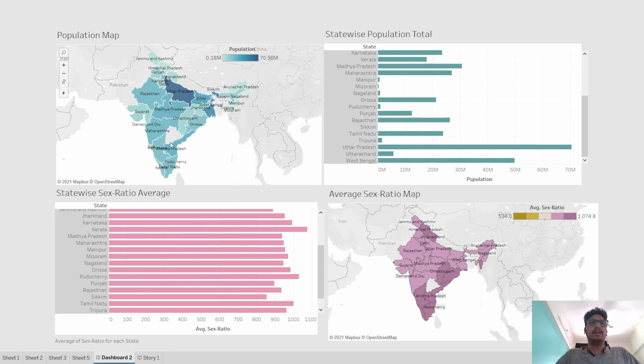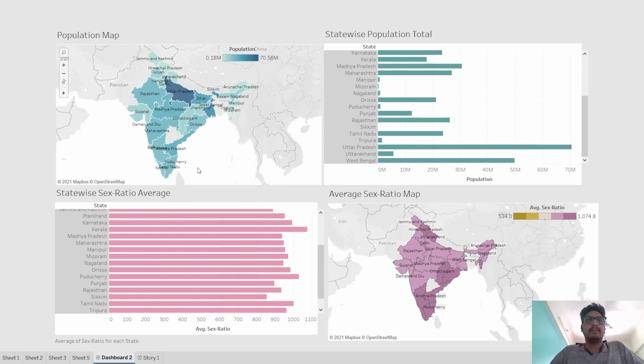The reason why Andhra Pradesh is white is that during the 2011 census, Telangana and Andhra Pradesh were one state. They weren't bifurcated into two different states. So you have to keep in mind that this population data is of both Telangana and Andhra Pradesh. Same goes for census data.